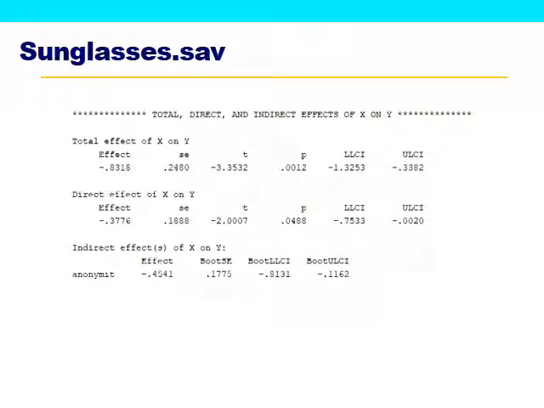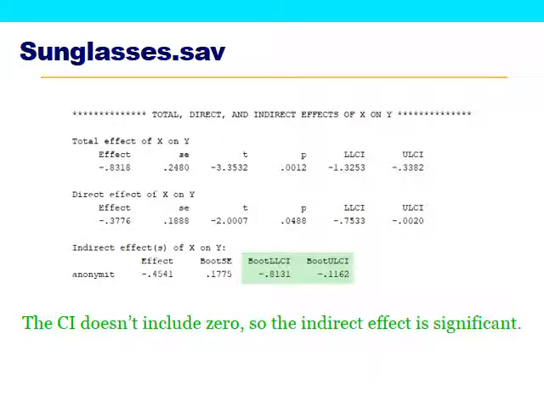If we keep going down the output, we'll see the Hayes section where we get the total effect, the direct effect, and the indirect effect. Jumping down to the indirect effect, here's the value of the indirect effect. We could also calculate this number by using A and B from the previous slide and multiplying A times B. Or we could just get it from right here, which is obviously easier. Here is the confidence interval for our indirect effect, which, as you can see, both numbers are negative, so this confidence interval does not include 0. This tells us that we have a significant indirect effect.